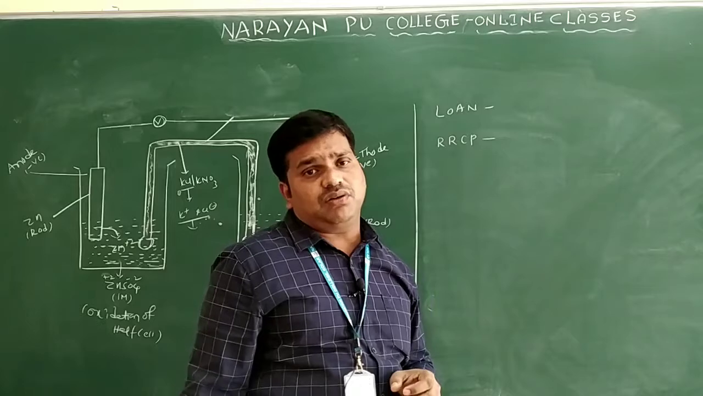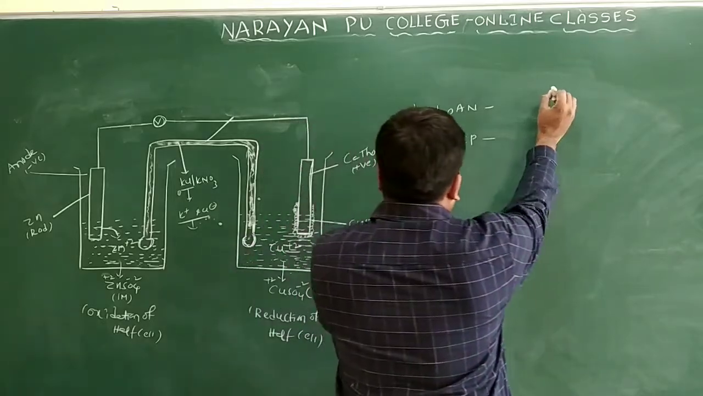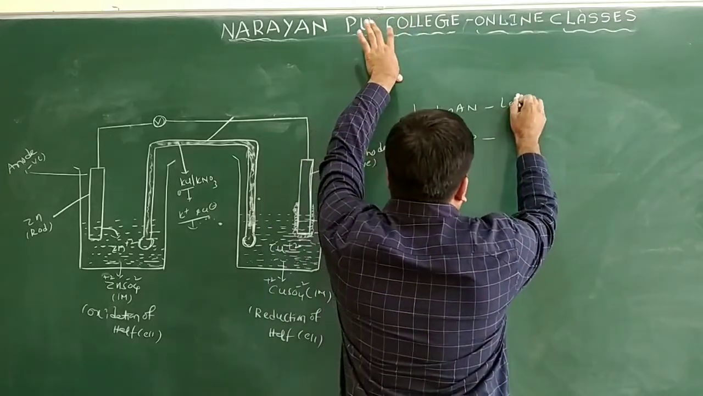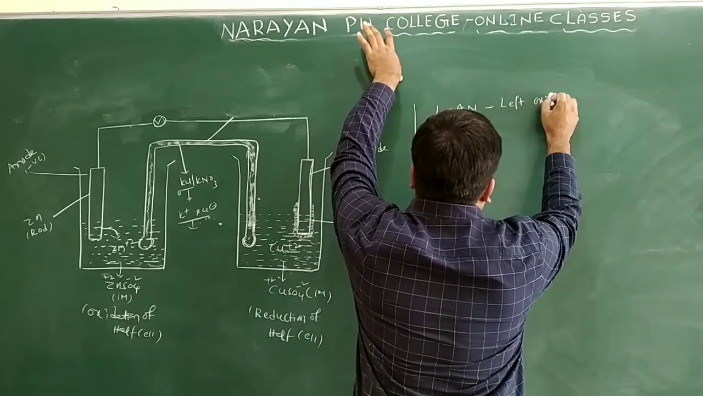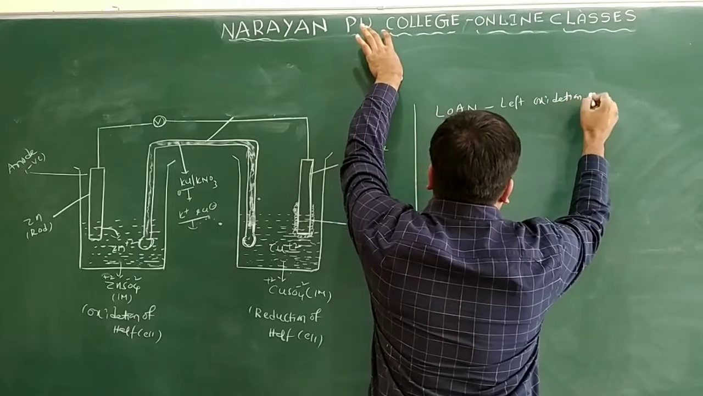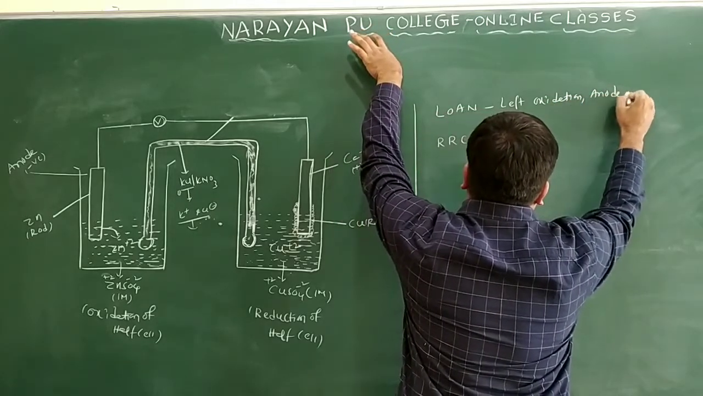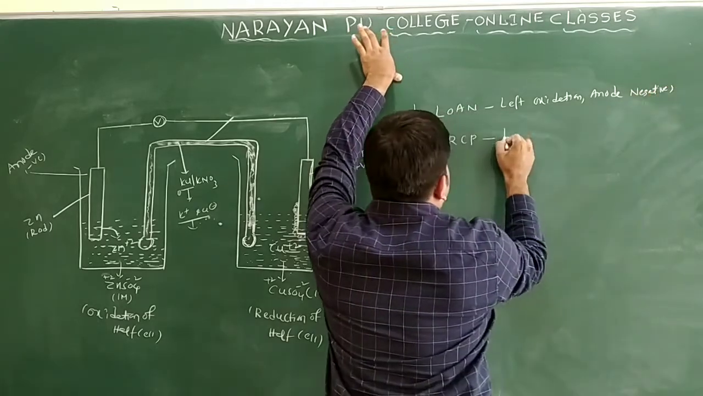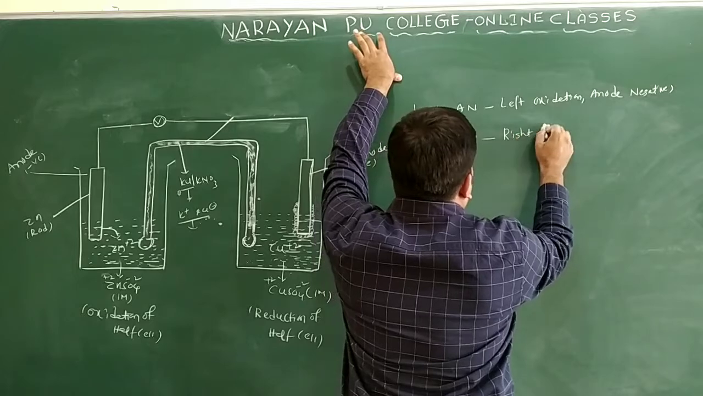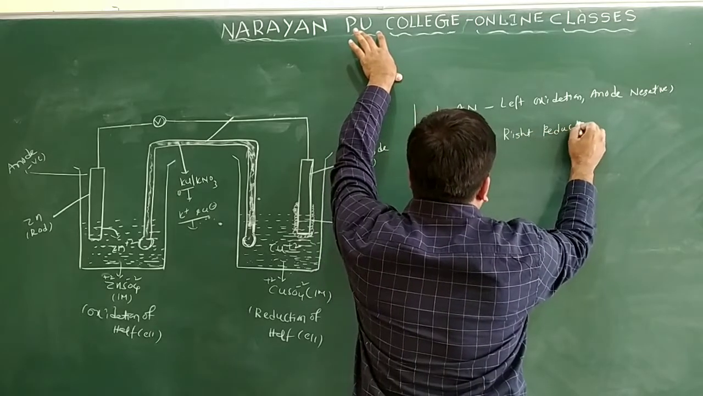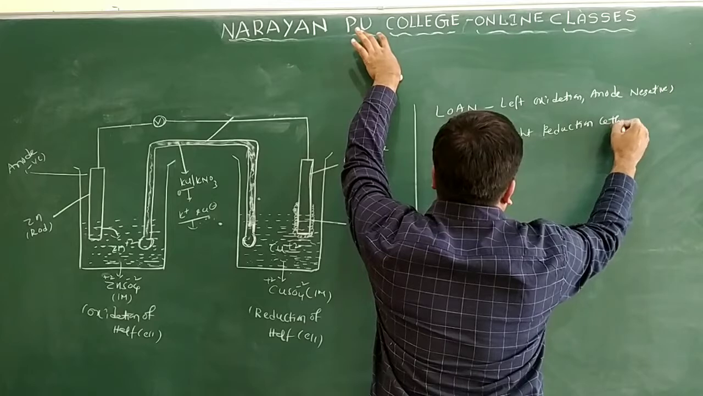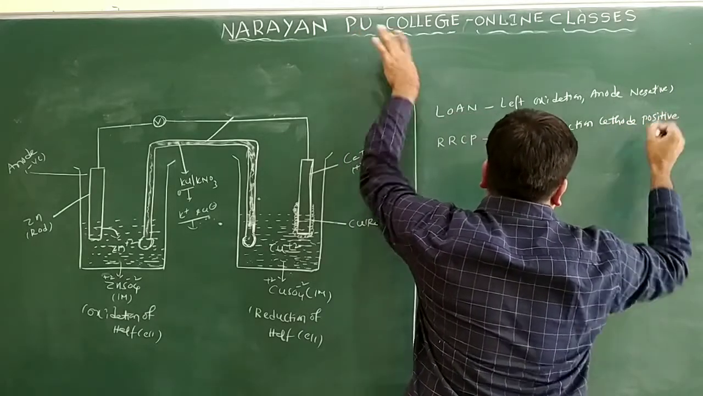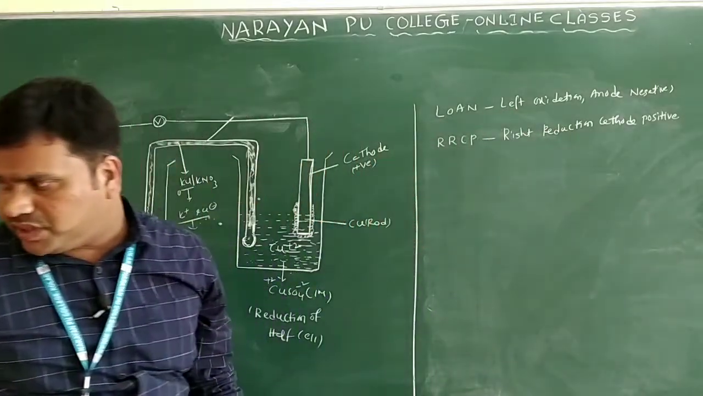So I will write here the left side. Loss of electrons you can say left only. So on the left terminal, oxidation takes place. Here it represents the anode. What is the charge of the anode? It is a negative charge. On the right side, reduction takes place. Reduction takes place at the cathode. Cathode is what type of terminal? A positive terminal only.